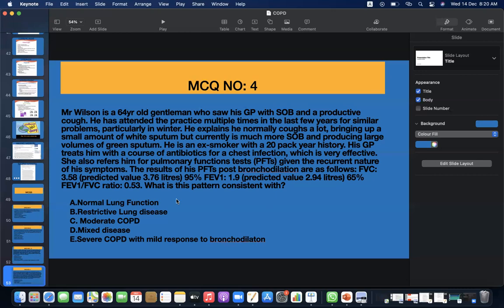Anyone? D? No, it's C. It's C. That is moderate COPD. You can see FVC is 95% here.